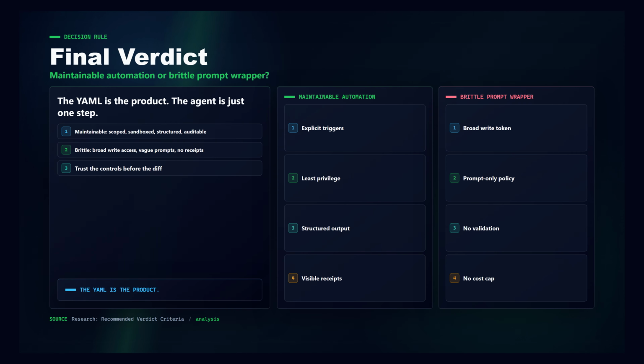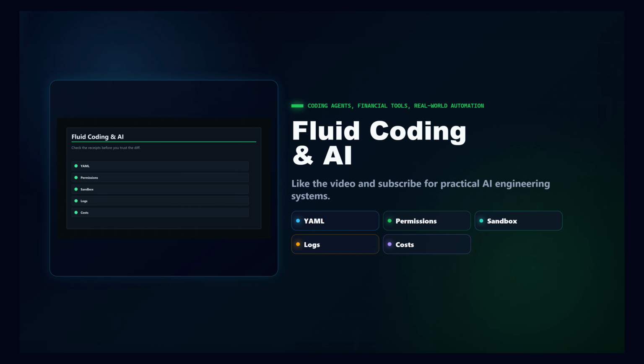They become brittle prompt wrappers when the workflow grants contents write everywhere, lets arbitrary comments trigger expensive write-capable runs, treats the prompt as the only policy layer, exposes secrets or network access without receipts, and opens pull requests without validation.